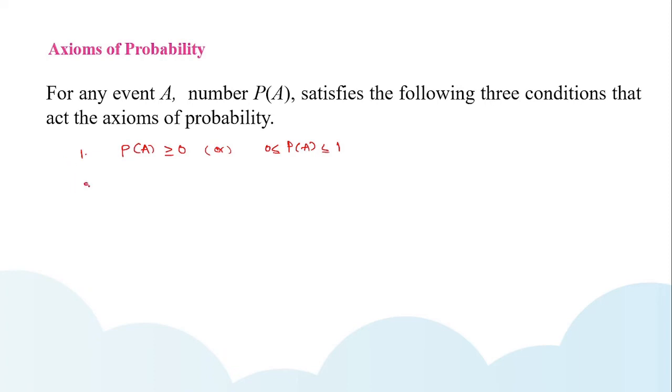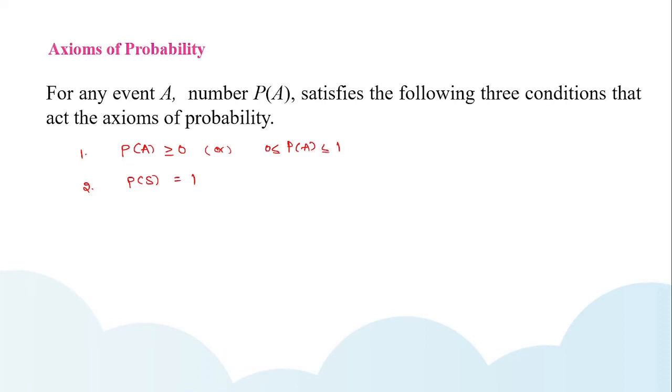And axiom 2. Axiom 2 is probability of S is equal to 1. So generally, whenever you take any experiment, it's going to have some events, and events will have outcomes. So all the outcomes are going to be in the sample space only. So one sample space for one experiment. So the universe is itself one sample space, one event.